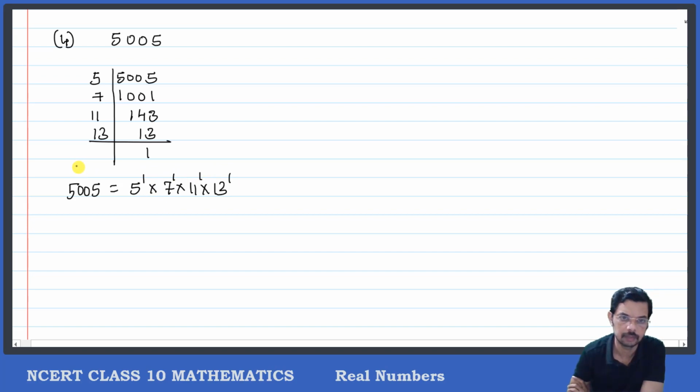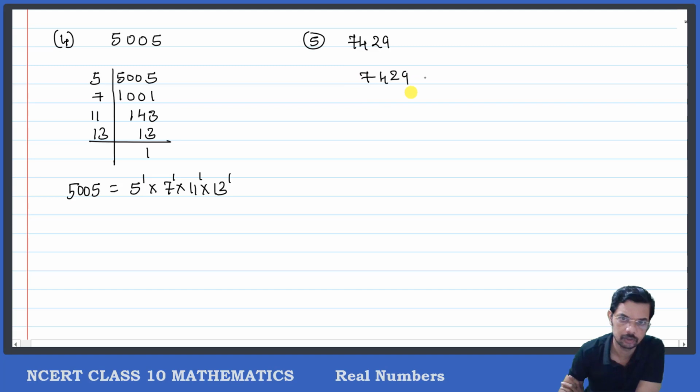Since they occur only once, I am writing them like this. Now the last question of this type, fifth question. I hope that all of you are clear. Correct. Fifth question, the number is 7429. So let us take 7429.